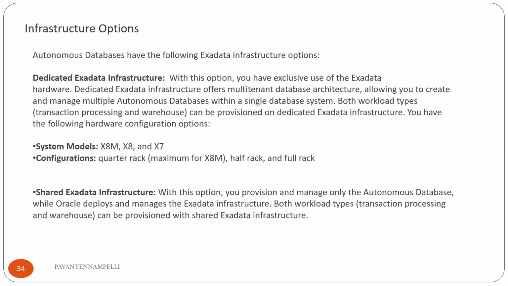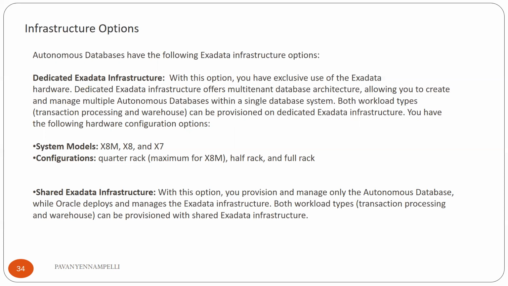Again, in autonomous database, we have two types of services: one is dedicated Exadata infrastructure, and the other is shared Exadata infrastructure. So what is meant by dedicated infrastructure? With this dedicated infrastructure model, you will get an Exadata infrastructure machine, and you will also have server access. When you create a dedicated machine, you will get a dedicated Exadata infrastructure server, which will be X7, X8, and X8M Exadata models, and you can have configurations like quarter rack, half rack, and full rack.